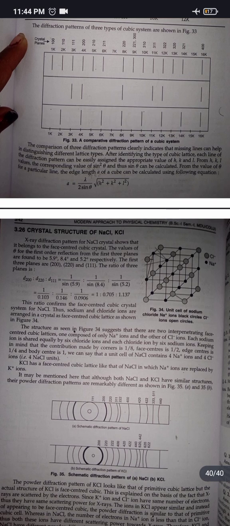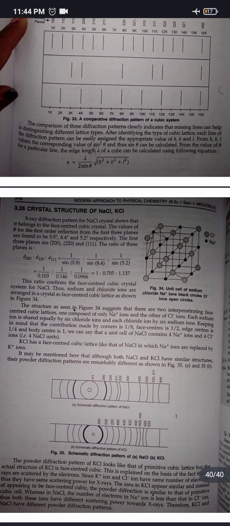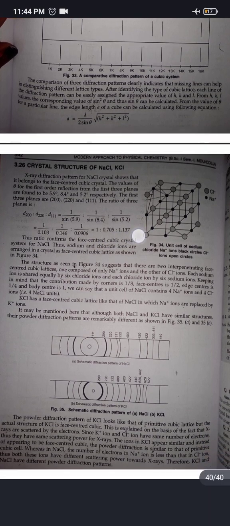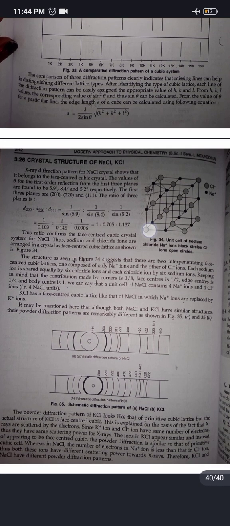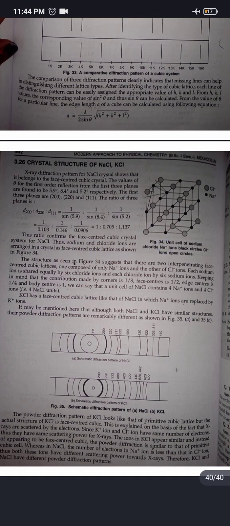Crystal structure of NaCl and KCl. X-ray diffraction pattern for NaCl crystal shows that it belongs to the face-centered cubic crystal. The values of theta for the first order reflection from the first three planes are found to be 5.9 degree, 8.4 degree and 5.2 degree respectively. The first three planes are 2, 0, 0, 2, 2, 0 and 1, 1, 1. The ratio of these planes is 1 : 0.71705 : 1.137. The ratio confirms the face-centered cubic crystal system for NaCl.